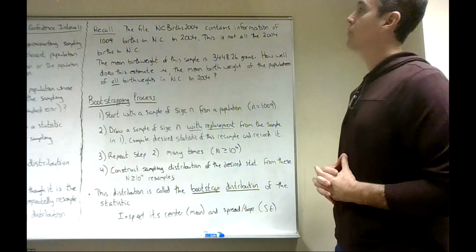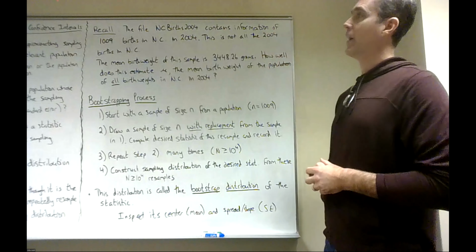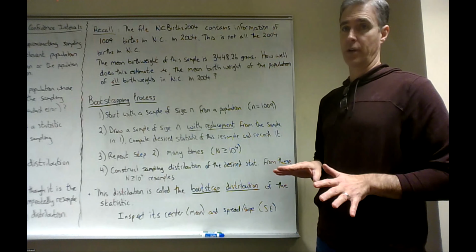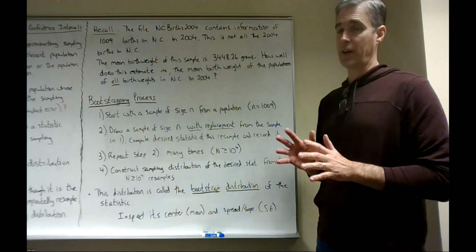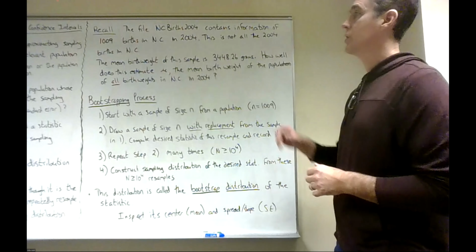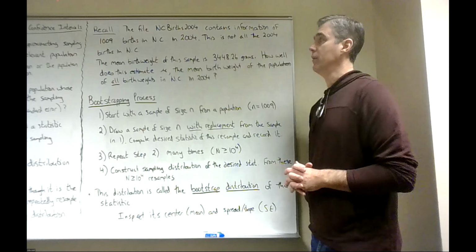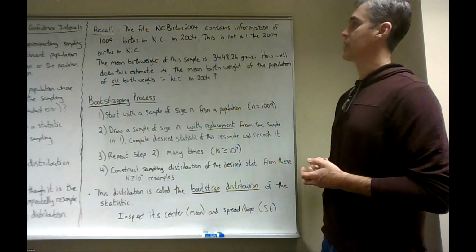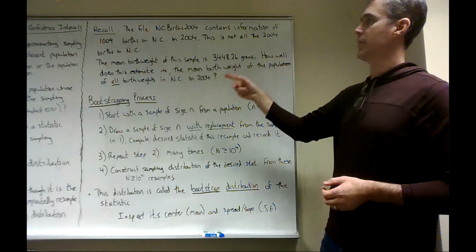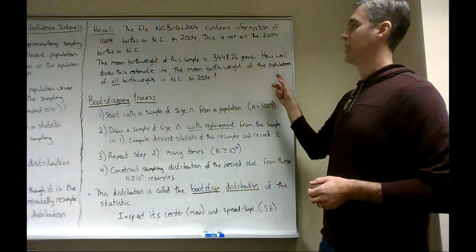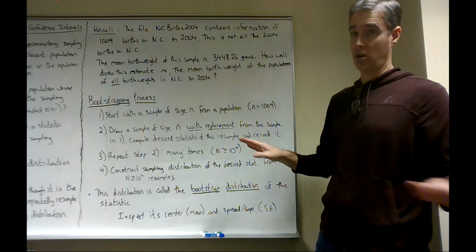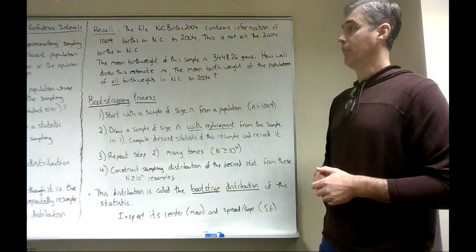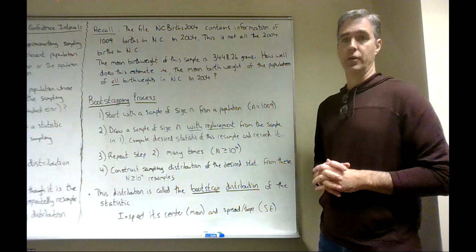Okay. So this file, though, doesn't contain data on all the births in North Carolina in 2004. It's just a sample of 1,009. Okay. So the mean birth weight of this sample of 1,009 births is 3,448.26 grams. And the question is, how well does this estimate mu, which is the mean birth weight of the population of all births in North Carolina in 2004? Okay. All right. Well, here's how we're going to use bootstrapping to do this.